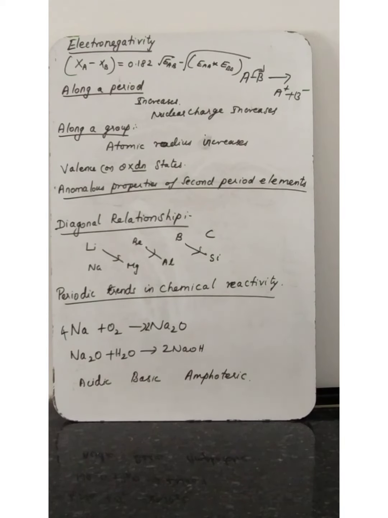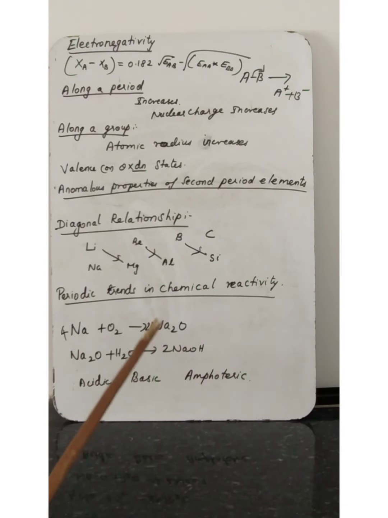Next, we are going to discuss the anomalous properties of second period elements. Anomalous properties means, in one class take one row, all the other girls follow the same kind of activity, but only one girl is different from the others.